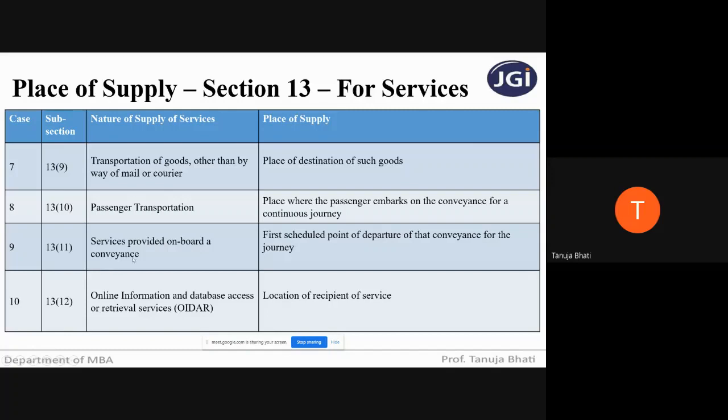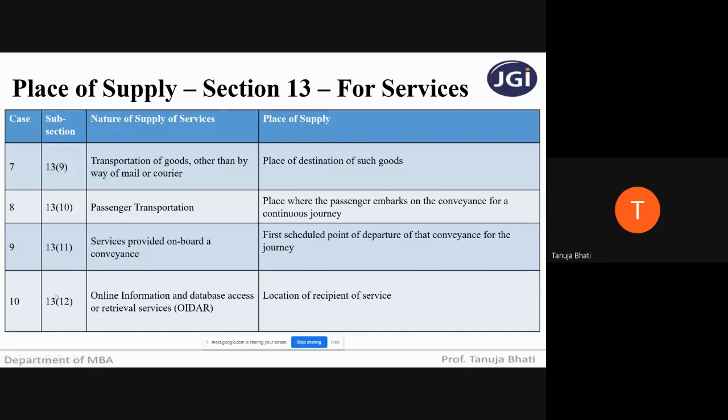Next, services provided on board a conveyance. So whenever any service is provided in the conveyance, like in the flight, where either the service provider or receiver is outside India, the place of supply will be the first scheduled point of departure of that conveyance for the journey. Again, for example, if the conveyance is by air, the first point where the flight is going to depart is going to be the place of supply in case of services provided on board a conveyance.